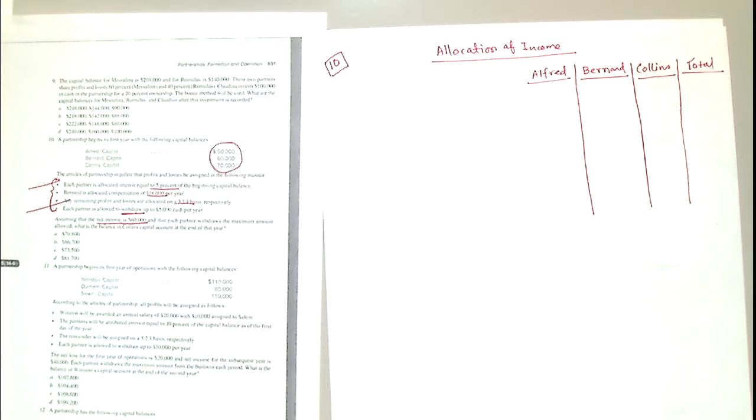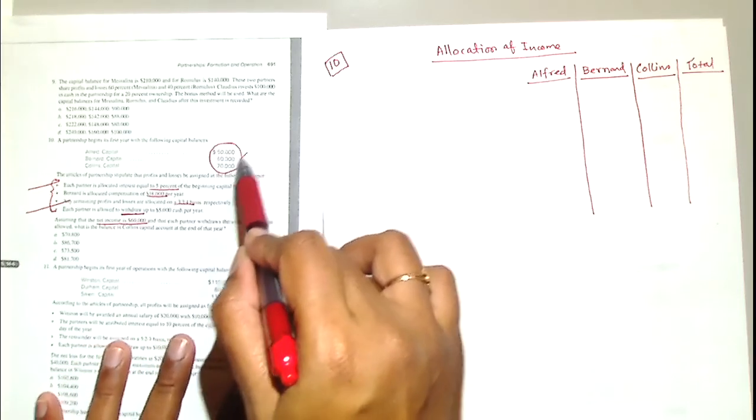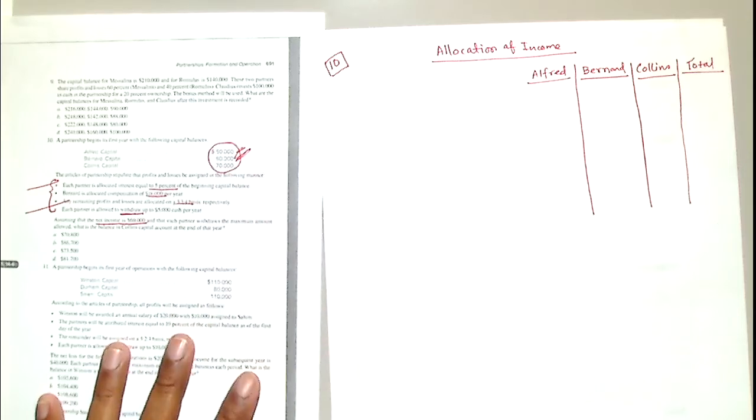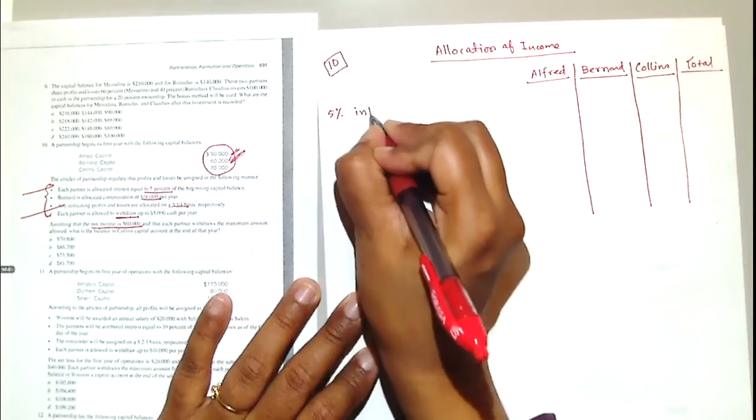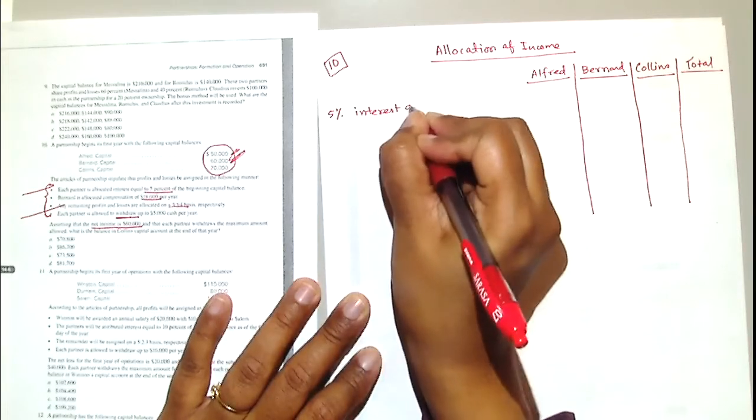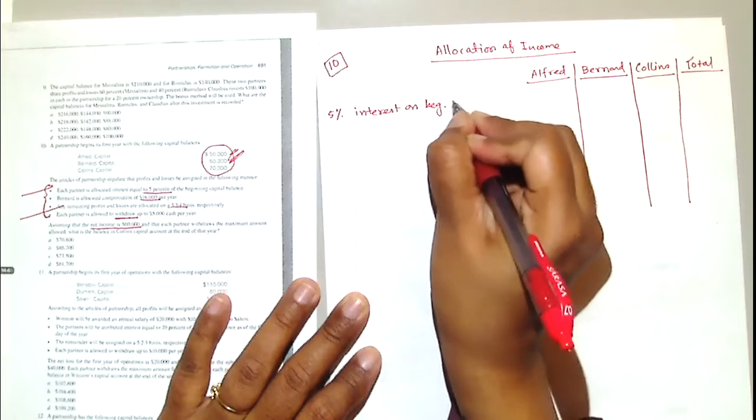We'll follow the order. First, pay the interest. Second, pay the compensation salary. Third, allocate the remaining net income or loss. So let's start from here. Teresa, it seems you are ready, so you will help me to calculate the interest. The first bullet point says each partner will get 5% interest on their beginning capital. You see, beginning capital is given here. So write down something meaningful: 5% interest on beginning capital.